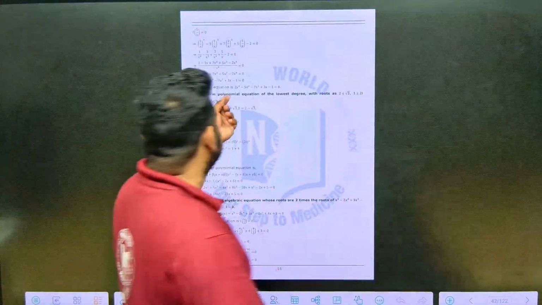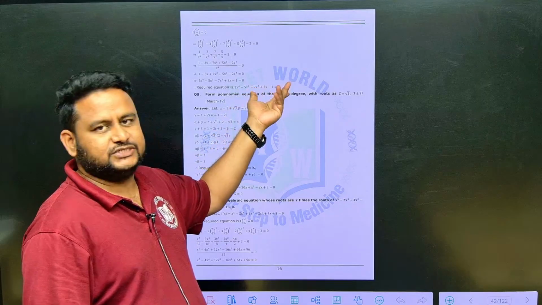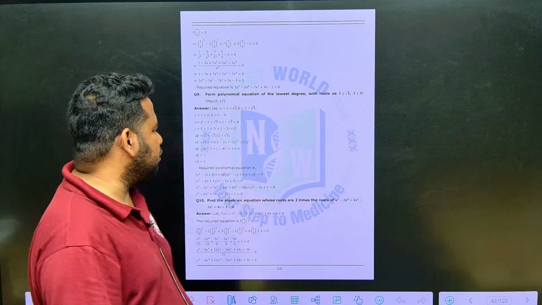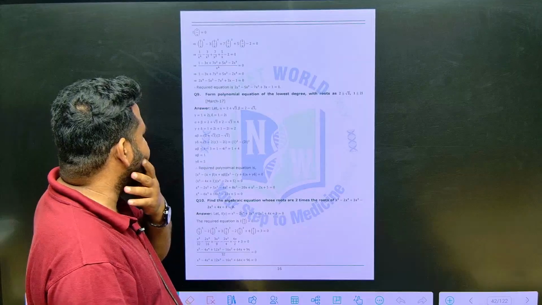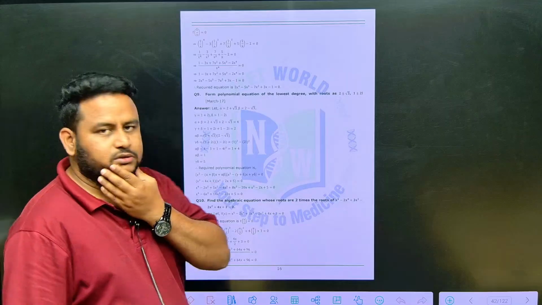So that is what we got here: 2x to the power of 4 minus 5x cube minus 7x square plus 3x minus 1 is equal to 0. This is how you have to solve this question, friends. Got it? Clear?